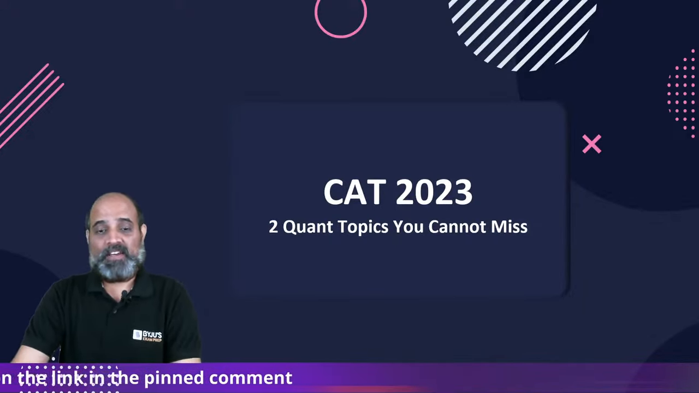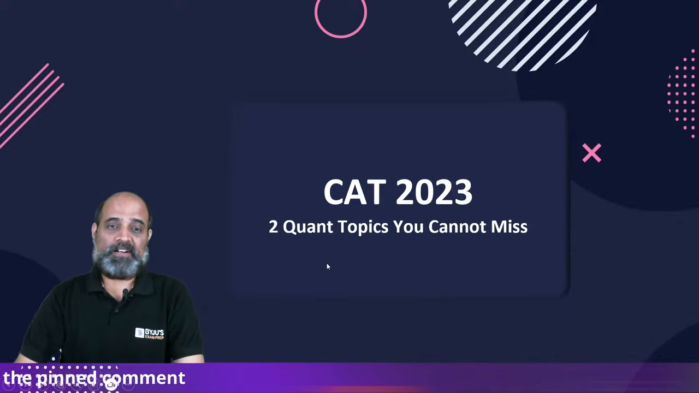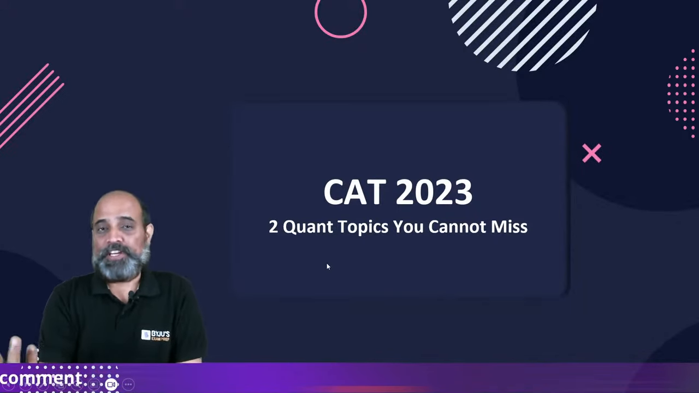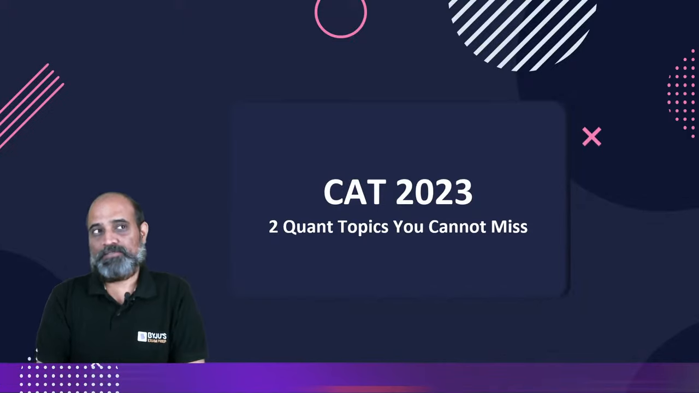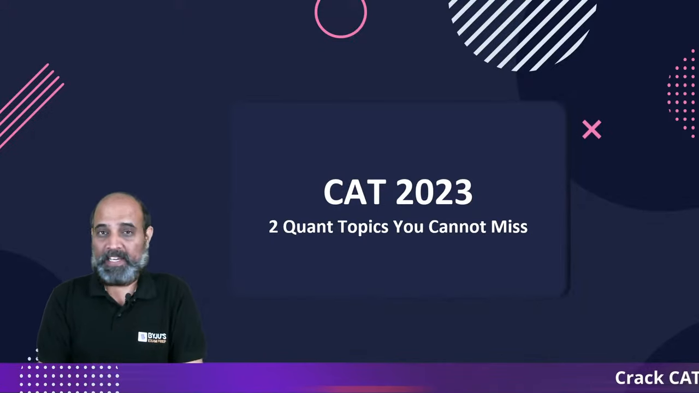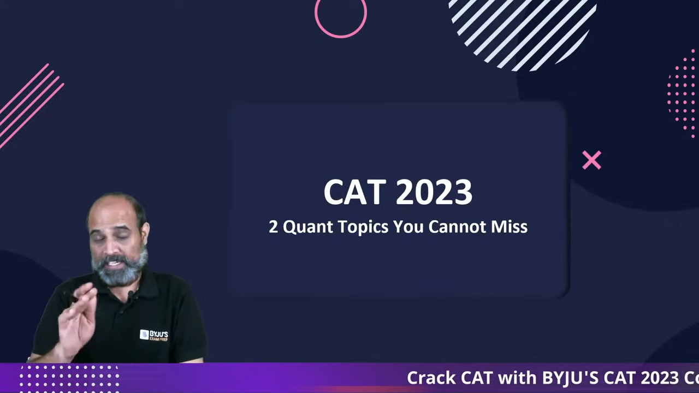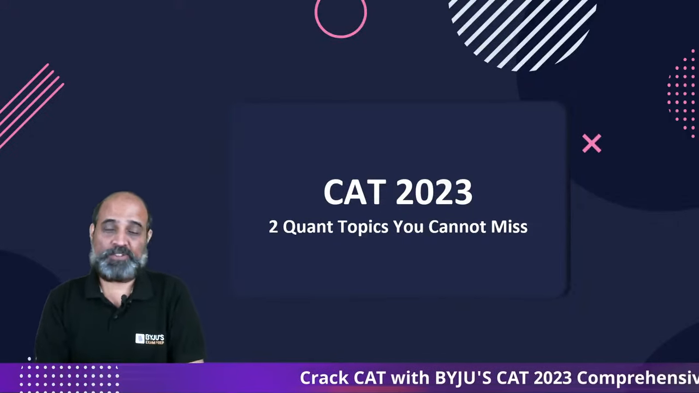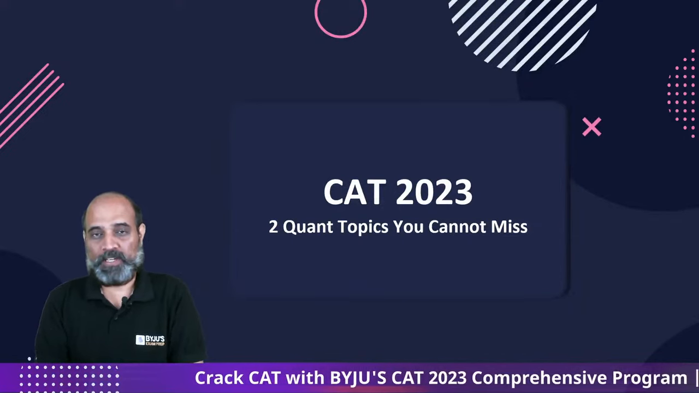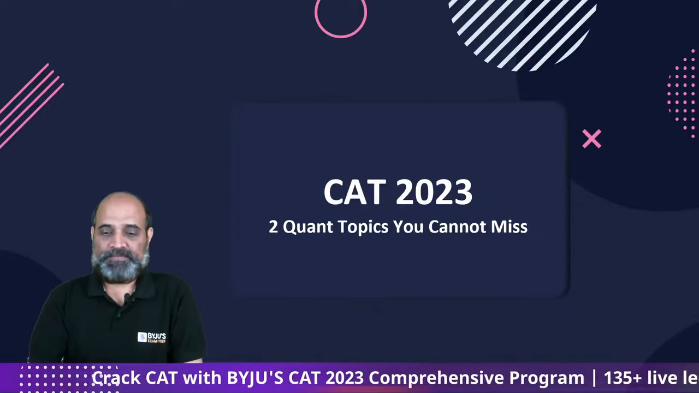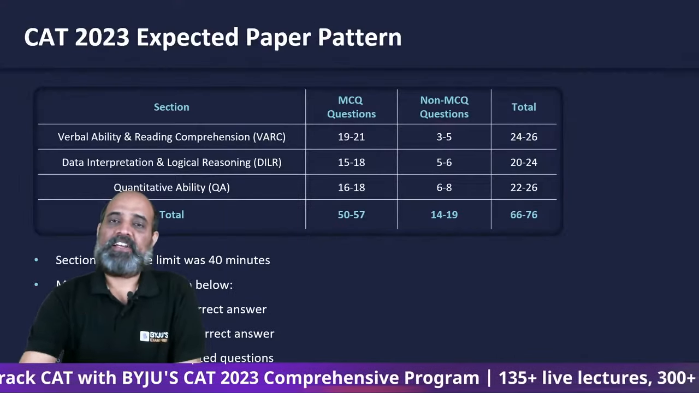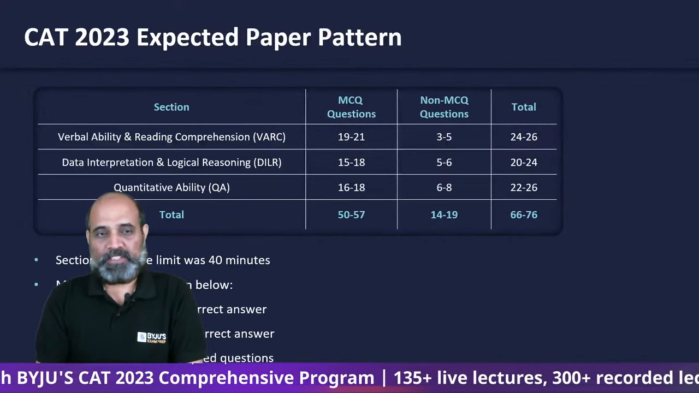Today we will be looking at two very important topics in quant that you cannot miss. Like every year in CAT, we have seen that arithmetic and algebra are the two most important topics. We'll get into depth as to how many questions from these two topics you can expect, and along with that, we will be solving some questions as well.